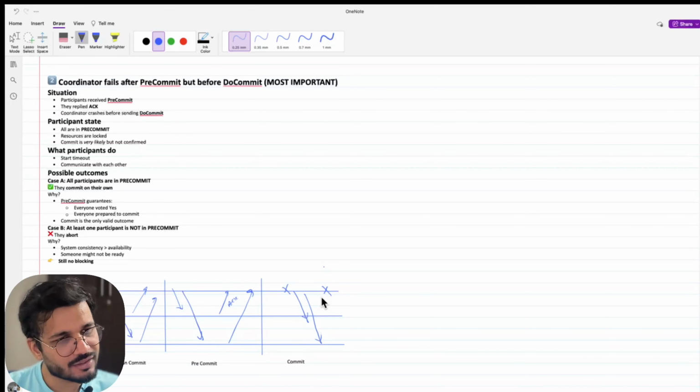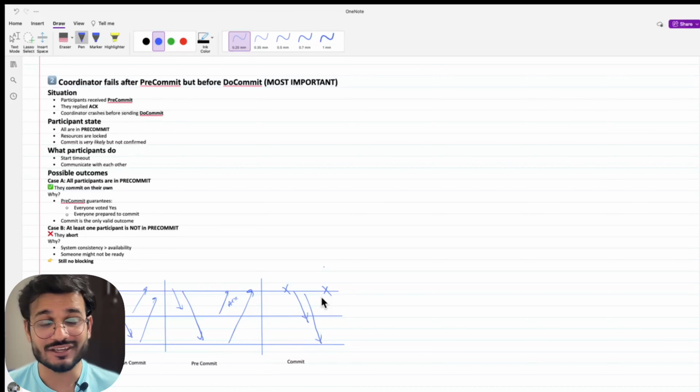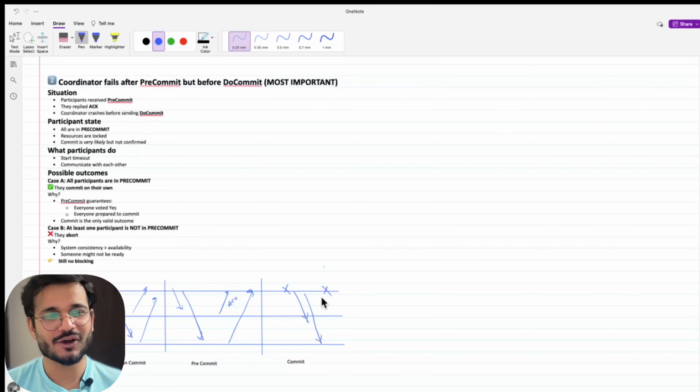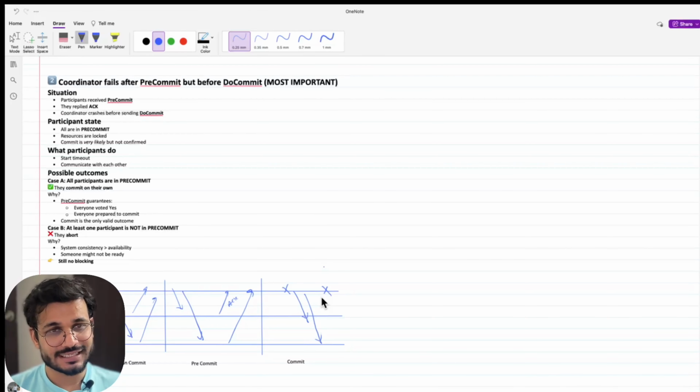So they just commit the value, and then after that they will elect a new coordinator, and then the coordinator will know that the commit has been made. This is also a non-blocking use case because in this the participants decide among themselves whether they need to commit or not, and also elect a new coordinator by themselves. They don't wait for the existing coordinator to come up. This is a very important case to learn how we can re-elect the coordinator and how the participants can work, and it forms the basis or the grounds for the advanced algorithms like Paxos and Raft.